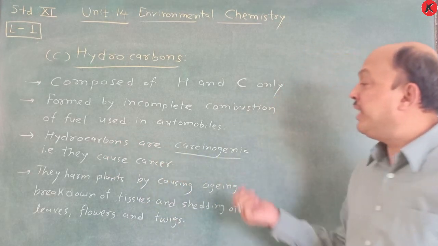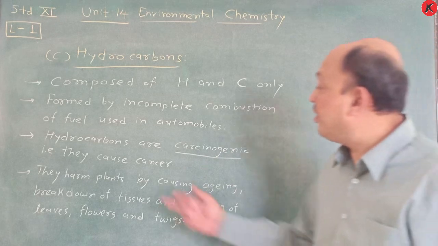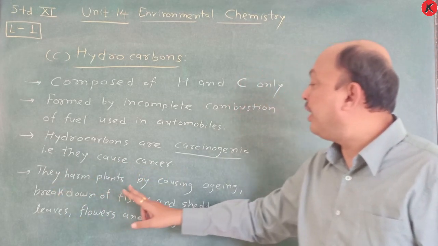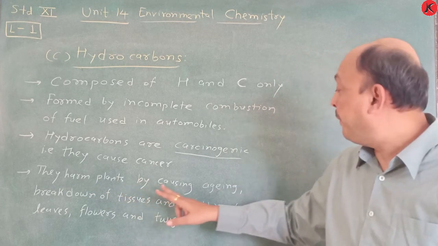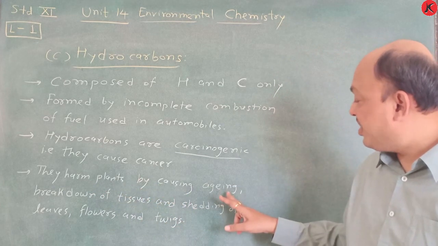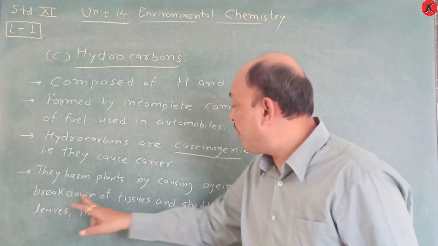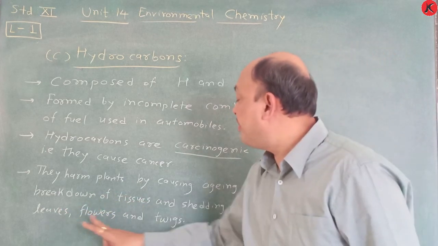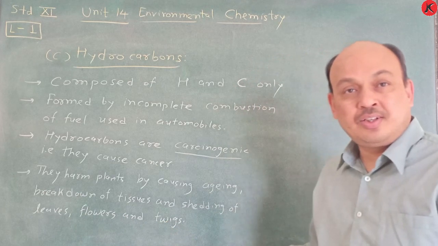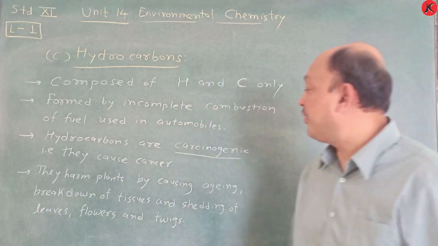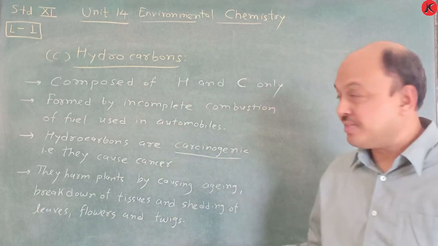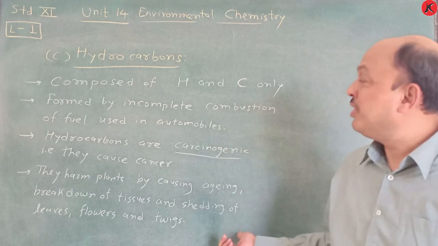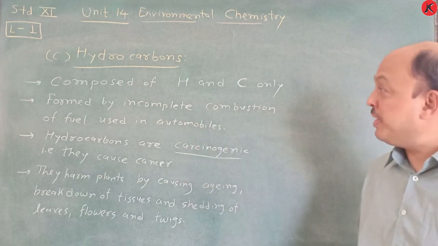Carcinogenic means they cause cancer. They harm plants by causing aging, breakdown of tissues, and shedding of leaves, flowers, and twigs. It is harmful towards plants. So this is all about hydrocarbons.